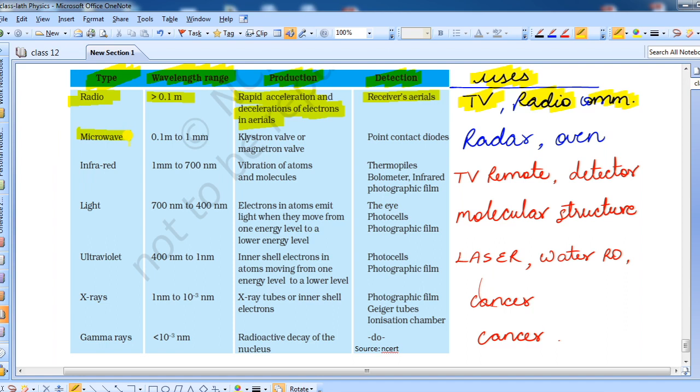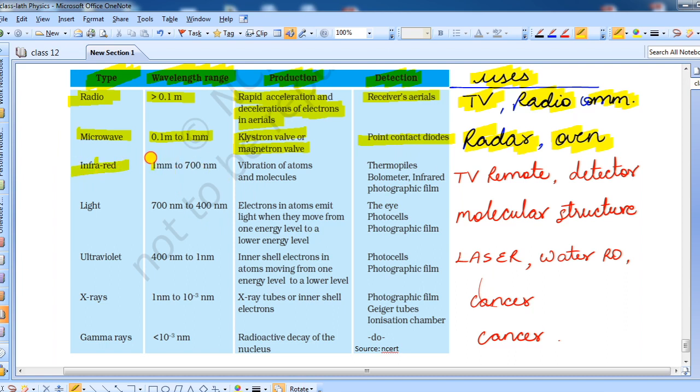Next is microwave. You can see the wavelength is 0.1 meter to 1 millimeter. Production is in klystron valve or magnetron valve. With the help of diodes we can detect it, and the uses are in radar systems and obviously in microwave ovens. Next is infrared.